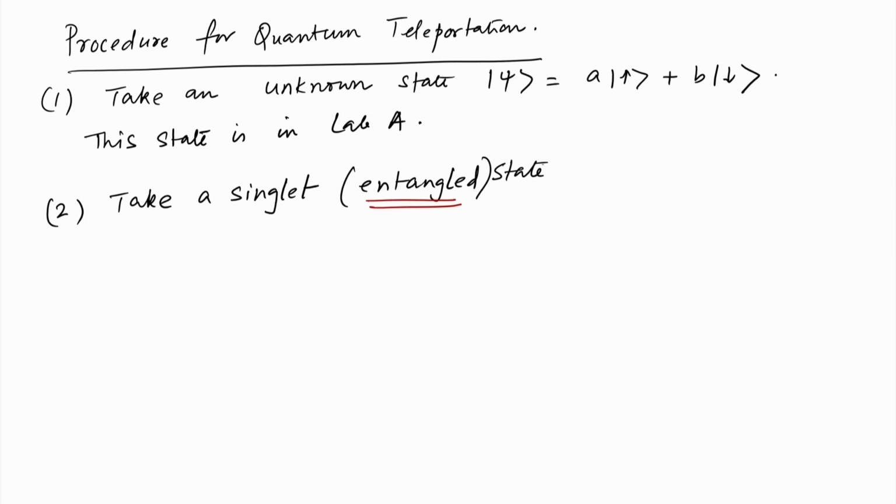Let us write it as psi s, s for singlet, it is 1 by root 2 up down minus down up. Okay.